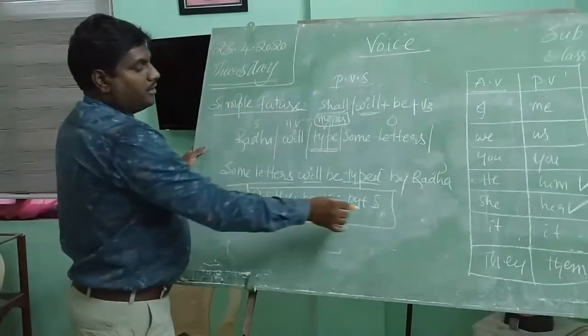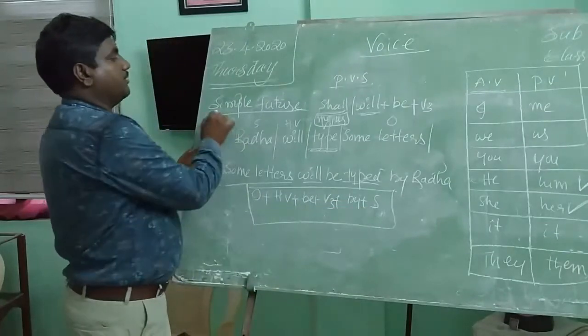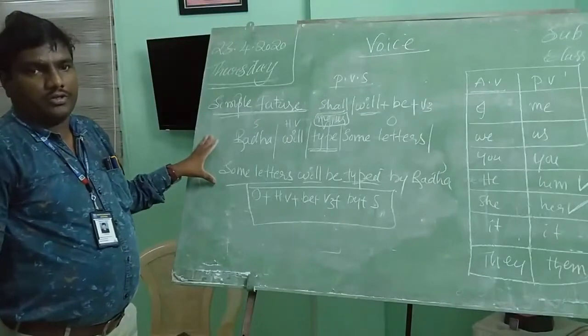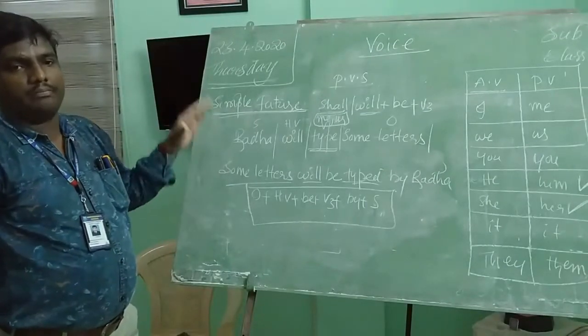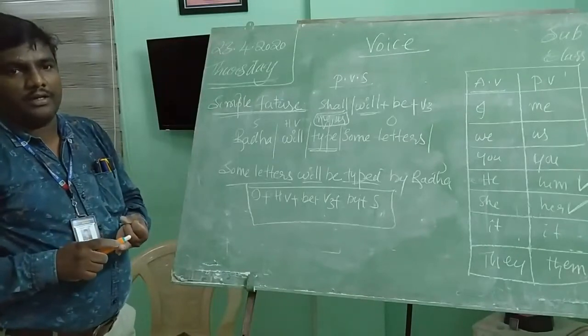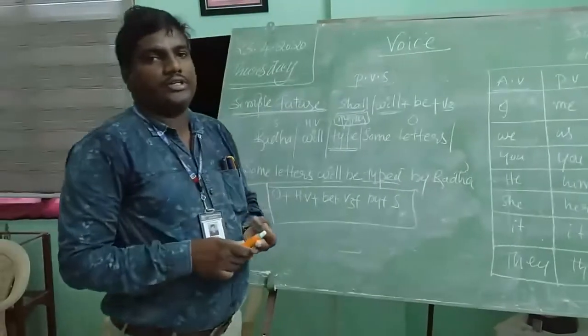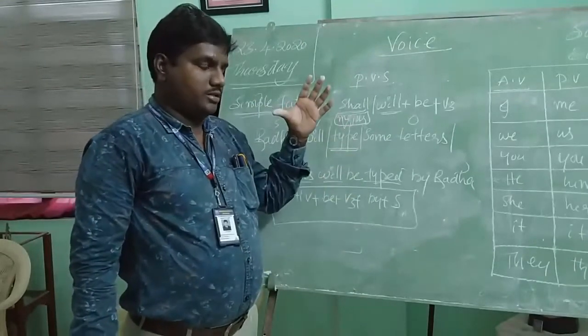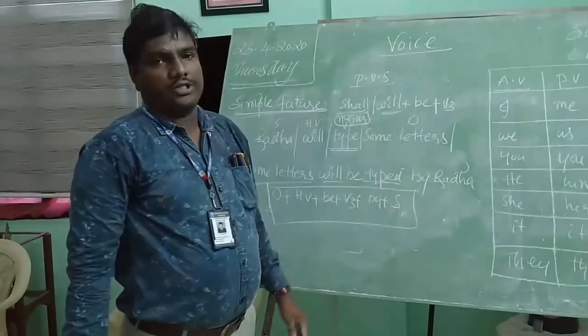This is the passive voice structure in the simple future. You understand? Today we learned only simple tenses: present simple, past simple, and future simple. Okay, children, this is only about simple tenses, and like that we have to change.